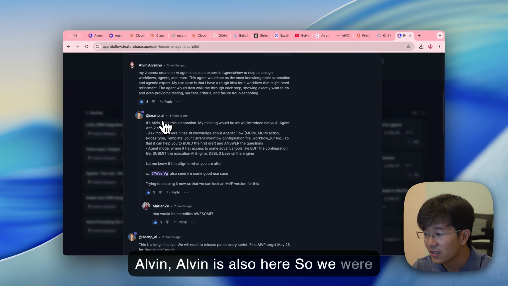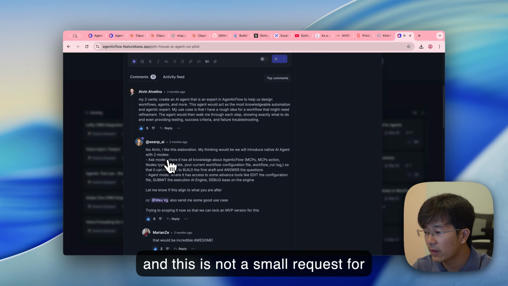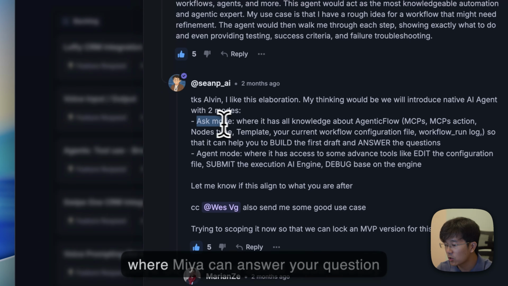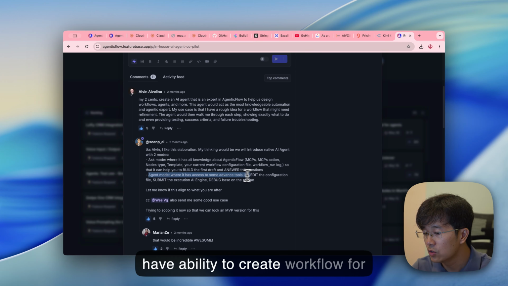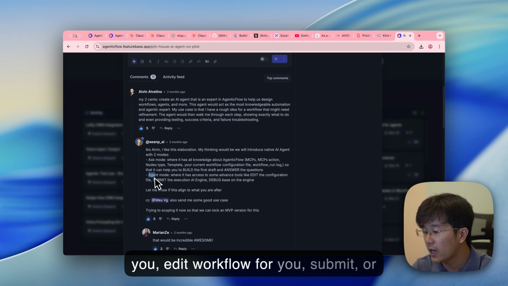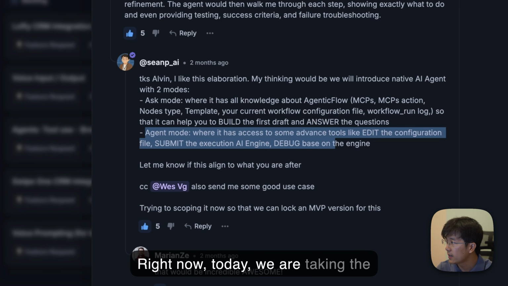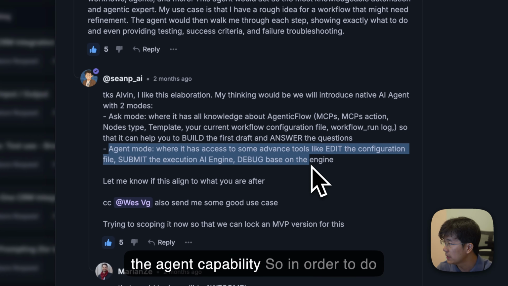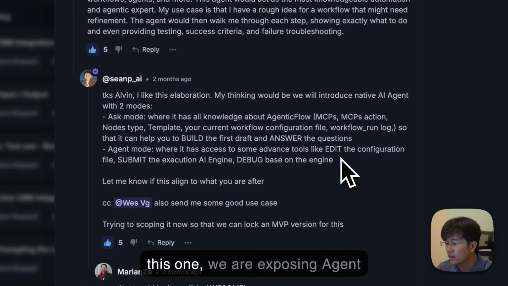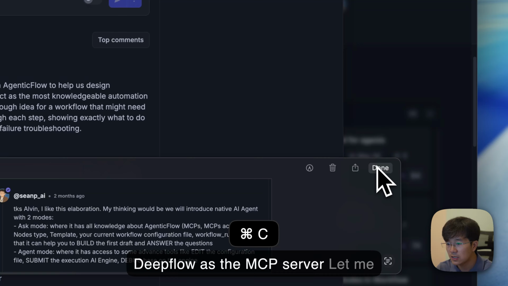Alvin is also here. We were talking about this two months ago, and this is not a small request for Mia. We have Ask mode already, where Mia can answer your questions. But until now, Mia does not yet have the ability to create a workflow for you, edit a workflow, submit, or even debug based on the engine. Right now, today, we are taking the first step of giving Mia agent capability. In order to do this, we are exposing AgenticFlow as an MCP server.